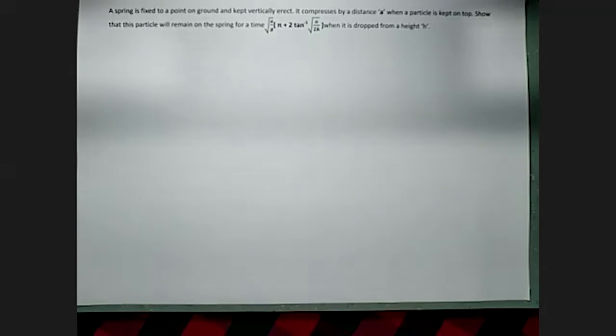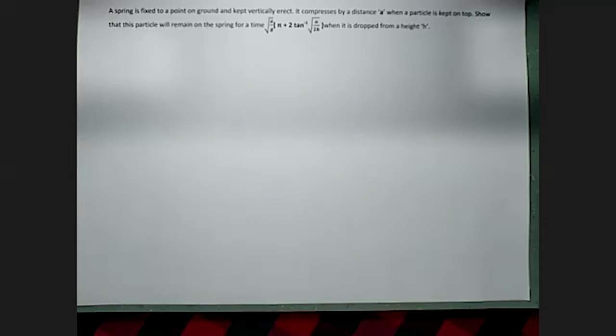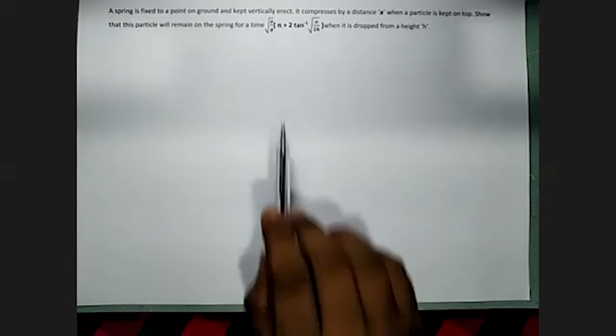Okay, this is the question. For this example, I have taken a spring. The spring is fixed to a point on the ground and kept vertically erect. It compresses by a distance a when a particle is kept on top. Show that this particle will remain on the spring for a time. This is the expression when it is dropped from a height h.